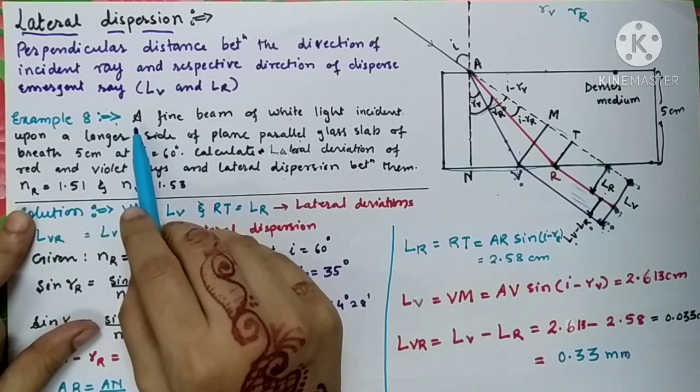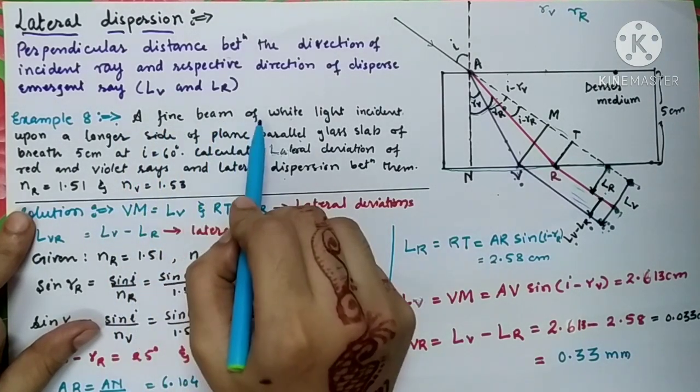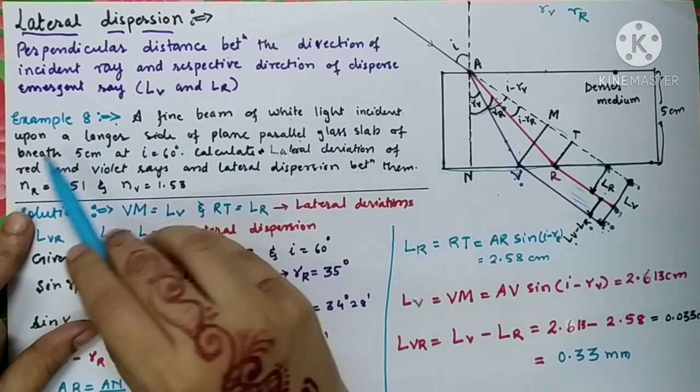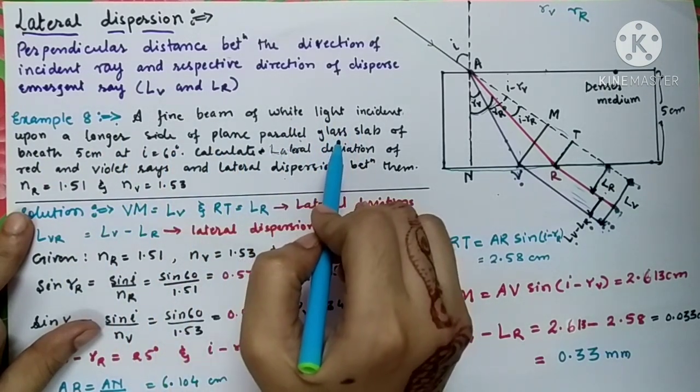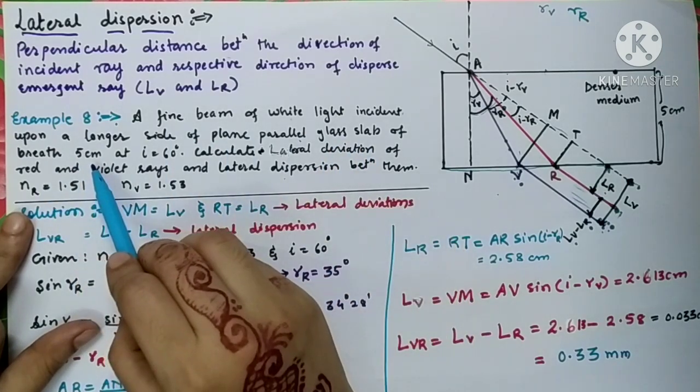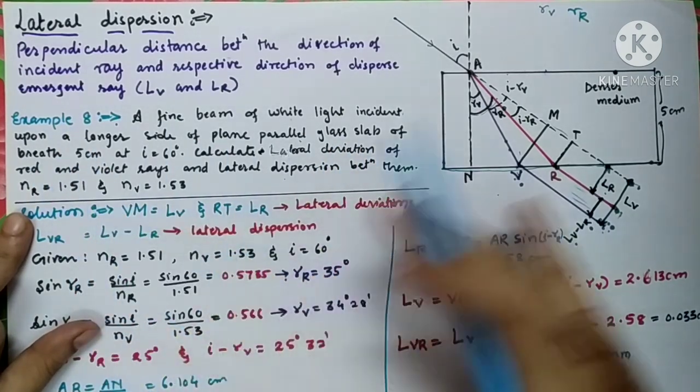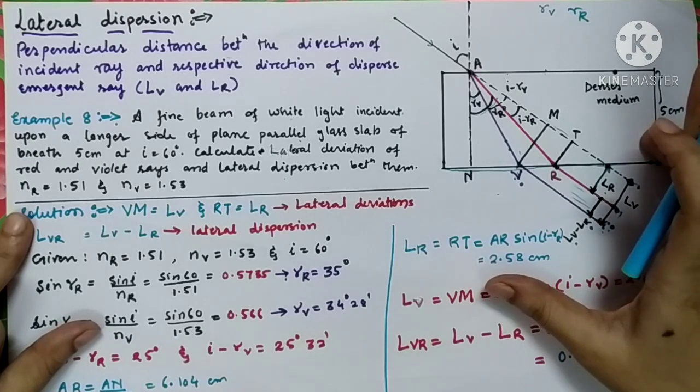Let's read it out. A fine beam of white light incident upon a longer side of a plane parallel glass slab of breadth 5 centimeter. Our example is based on this diagram only.